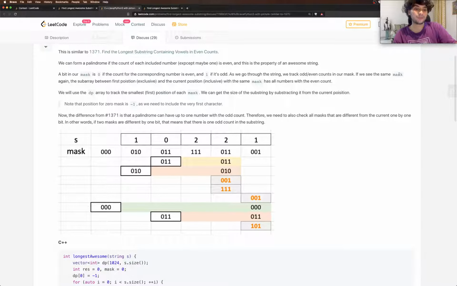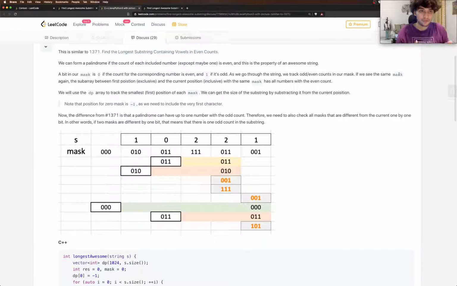So if counts of all digits at position I were like 10111, if we're only checking digits from 1 2 3 4 5, so we've only 5.